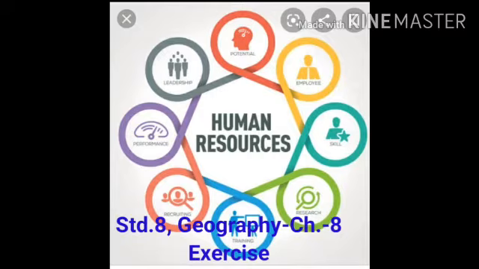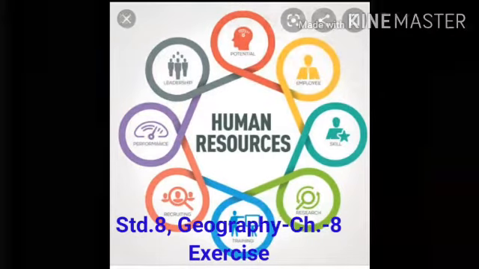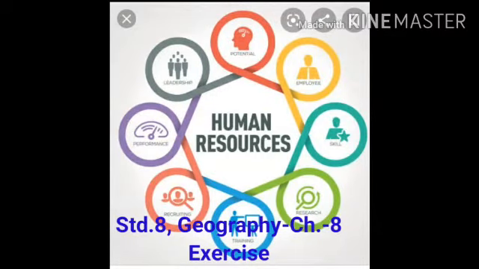Okay, children. So we have completed Geography Standard 8, lesson Human Resources. So today we will have exercise. So please get ready to do the exercise.